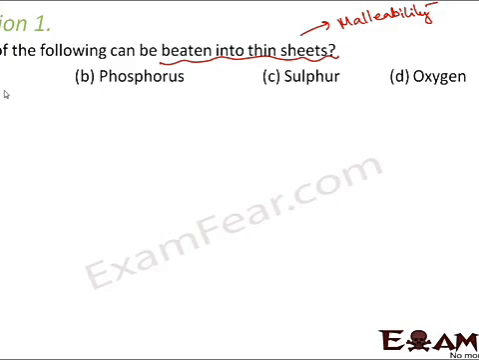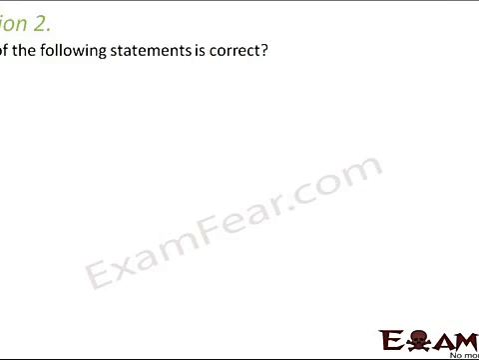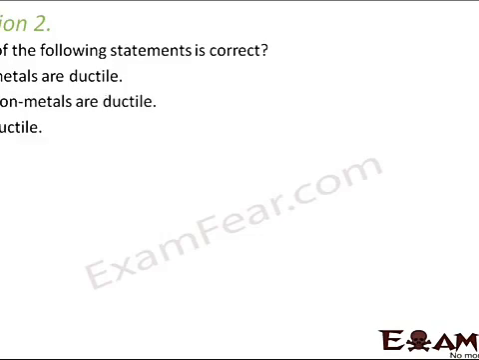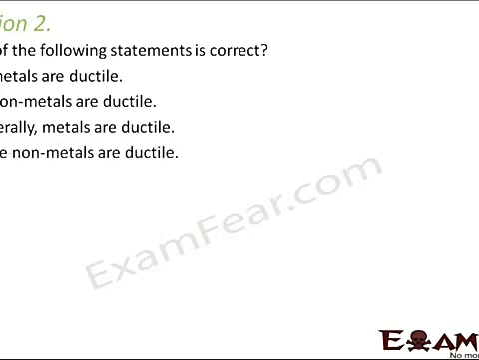Zinc is a metal, so it is malleable. Phosphorus is a non-metal, not malleable. Sulfur, non-malleable. Oxygen, non-malleable. So the correct option is zinc. Let's look at question number 2. Which of the following statements is correct? All metals are ductile. All non-metals are ductile. Generally metals are ductile. Some non-metals are ductile.